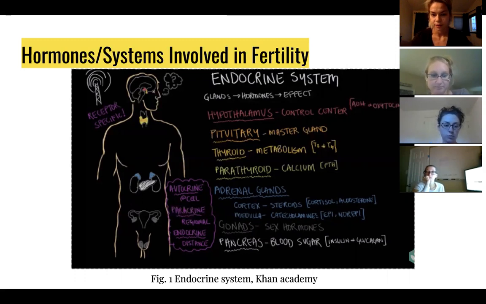If we reflect on the GnRH, that stimulates the LH and FSH, and then these work across the hypothalamic pituitary gonad axis, the HPG axis, which controls secretion of testosterone.